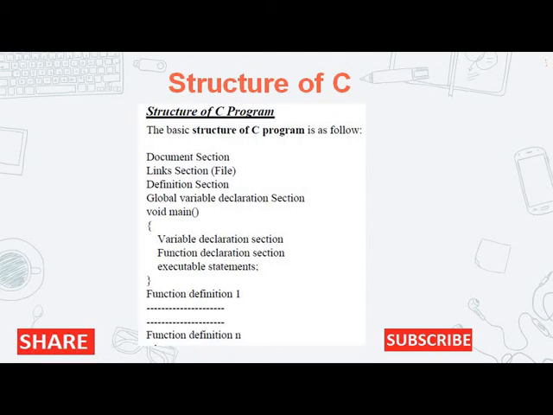Then link section, as we talked about, means we will use some libraries, and there are some functions which we use here, so it creates the connection. The definition section is similar to the document section; we will talk about it when we go further. Then main function, global variable and private variable.